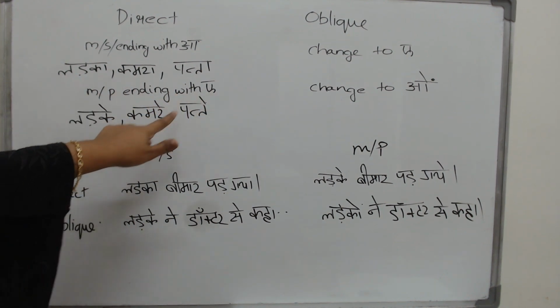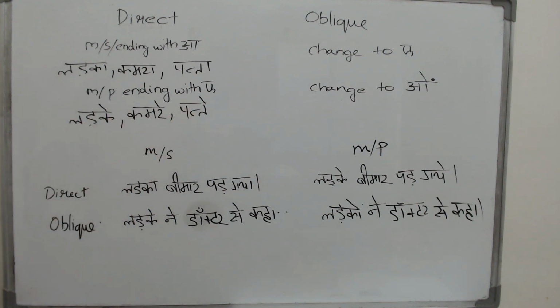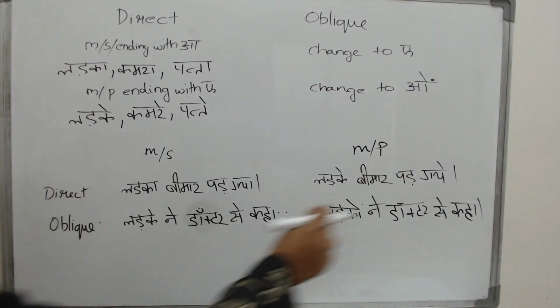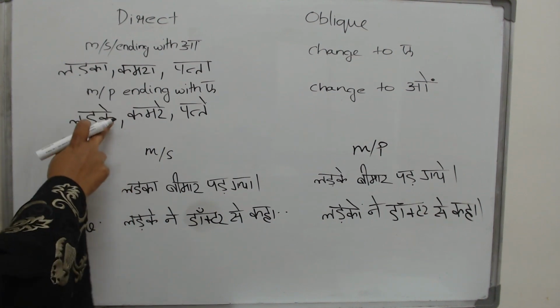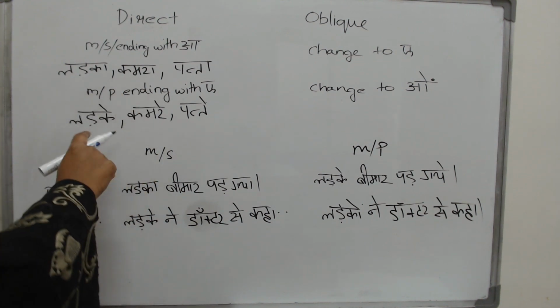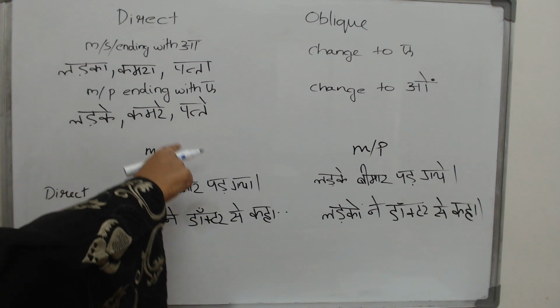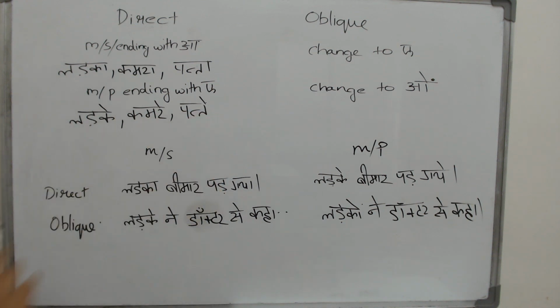Ke, re, te. Now what happens if they are followed by a postposition or a case ending? What happens? They change to the o ki matra. Instead of ladke, kamre, it becomes ladkon, kamron and patton. And let us see how they look in the sentence form.